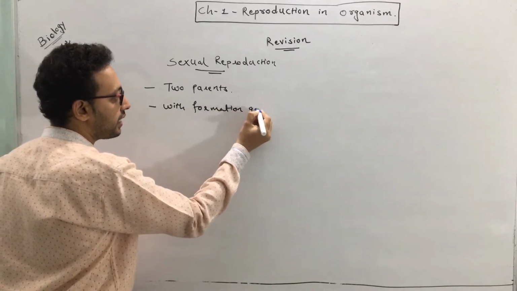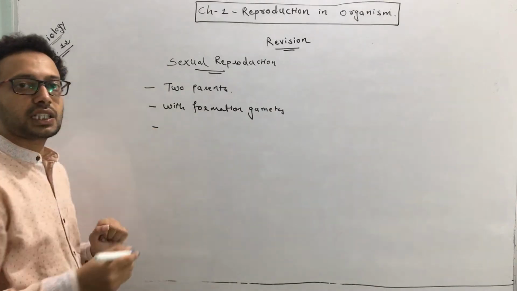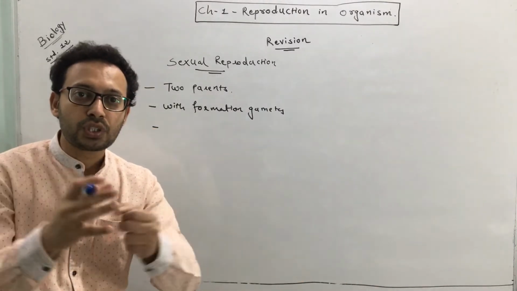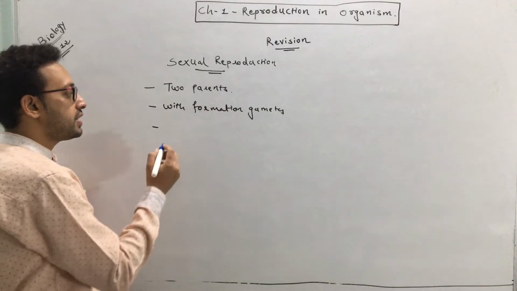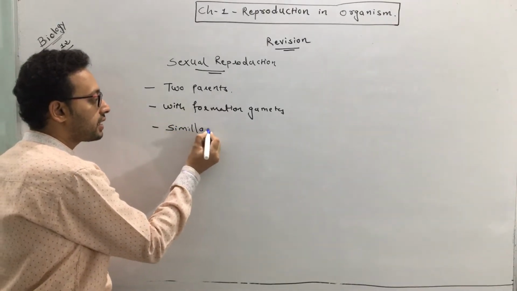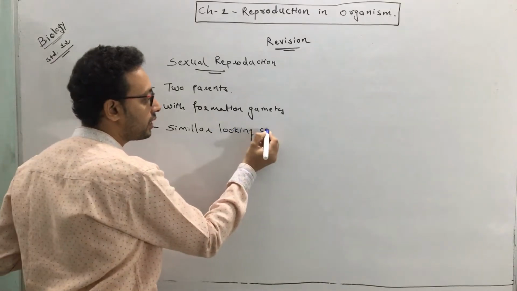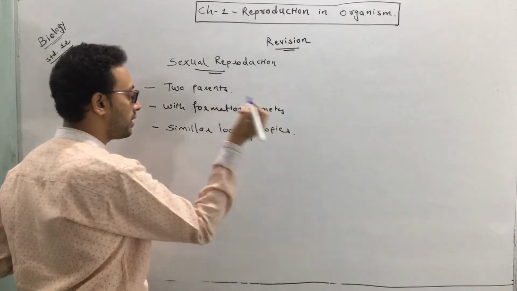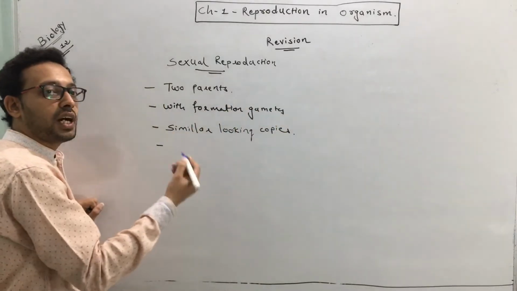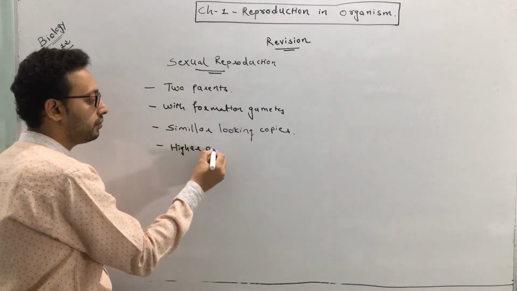The third characteristic is that it involves a fusion of gametes. So the offspring produced are not identical, but similar looking copies. It usually occurs in higher order organisms.